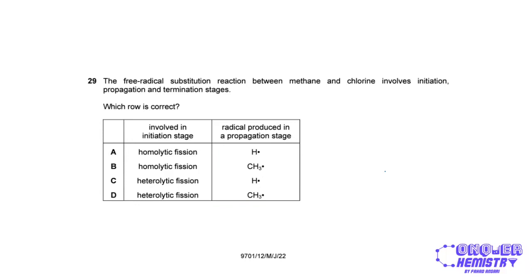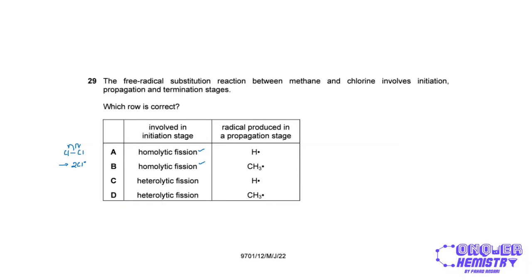So the free radical substitution reaction between methane and chlorine involves initiation, propagation, termination. Obviously, which row is correct? So involved in the initiation stage is homolytic fission, right? Because we have a chlorine molecule that is being converted into chlorine free radicals. So this is by homolytic fission.